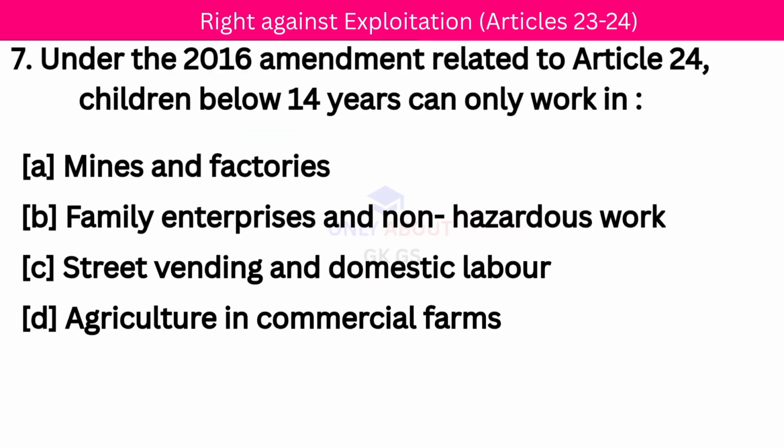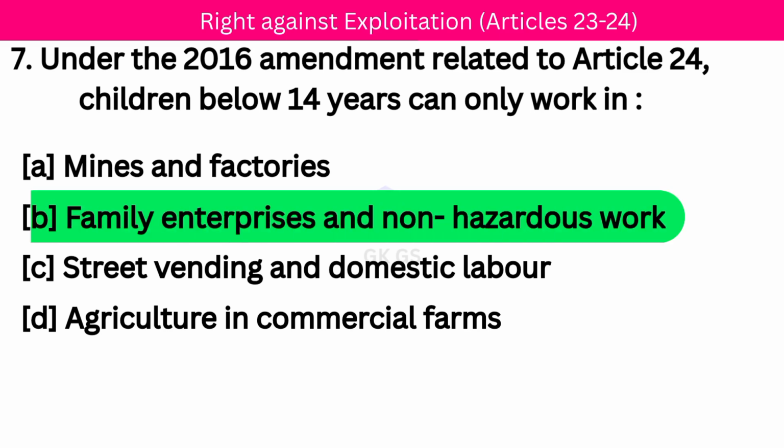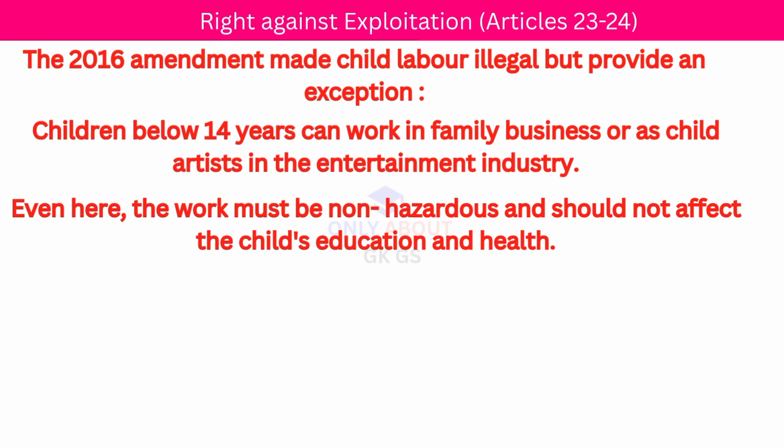Next question. Under the 2016 amendment related to Article 24, children below 14 years can only work in? Correct answer, family enterprises and non-hazardous work. The 2016 amendment made child labor illegal but provided an exception.